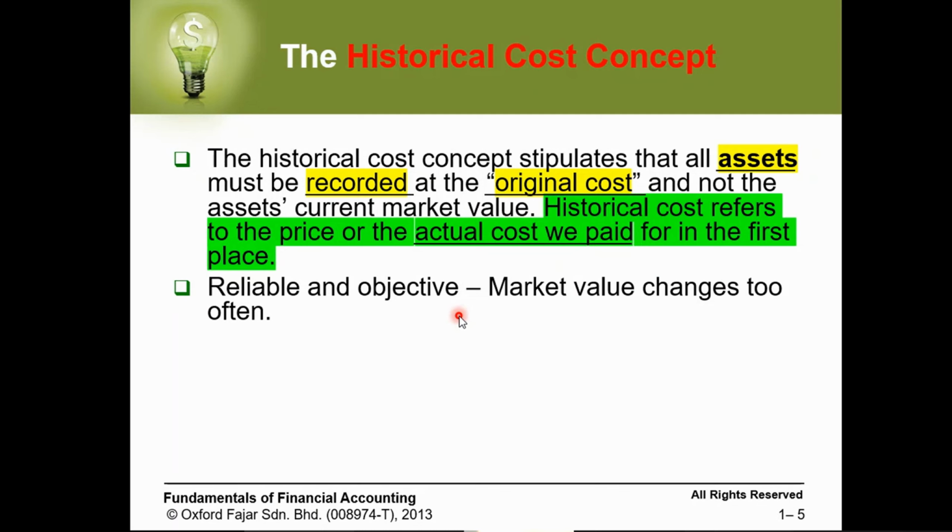We cannot rely on that. So for that reason, the historical cost concept stipulates that we have to record our assets based on their historical cost, which is the amount of money we paid in the beginning to own that asset. So now we get two concepts. First is the objectivity concept, which means it should be quantifiable. Second, the historical cost concept, which means we need to record the asset based on its historical cost. Let's move to another concept.